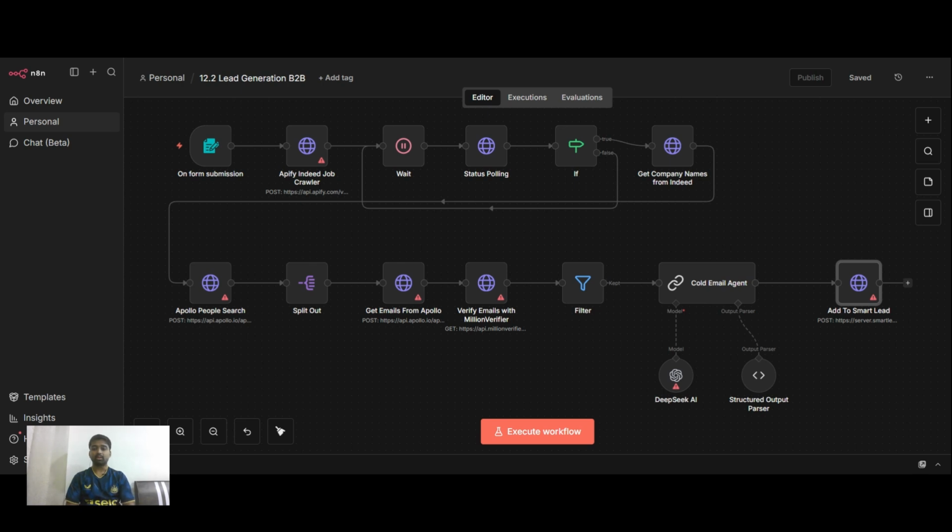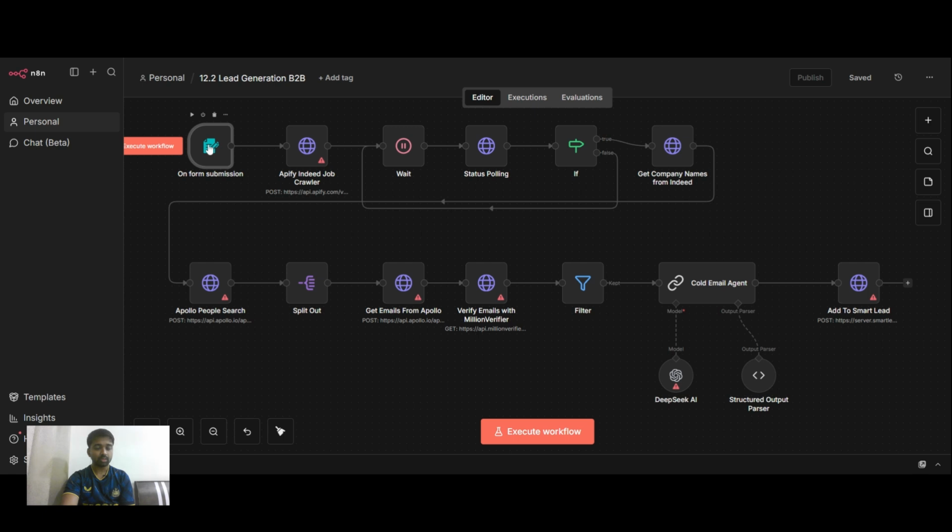The screen that we are seeing right now is a lead generation automation in n8n, where a form is triggered, and then each and every step, from scraping the leads from the API, Apify, and segregating those leads, to getting emails verified and drafting a specific cold email outreach for the specific lead itself, can be done in this. I'll be starting this video, so let's get into it directly. It's going to be a value-packed video again.